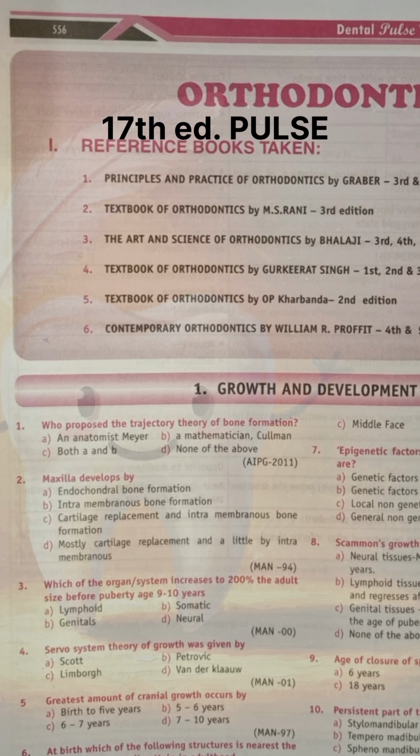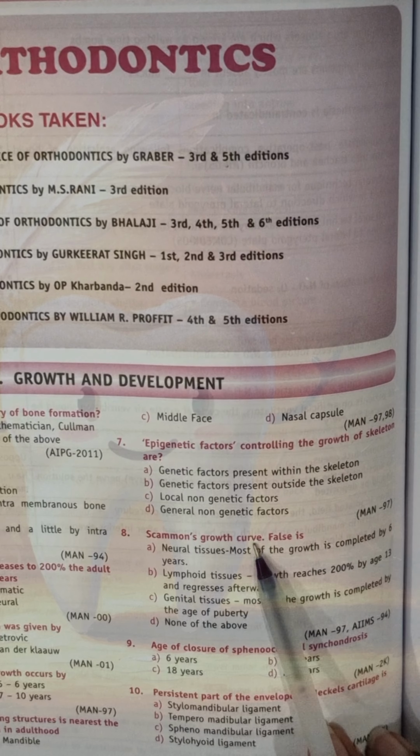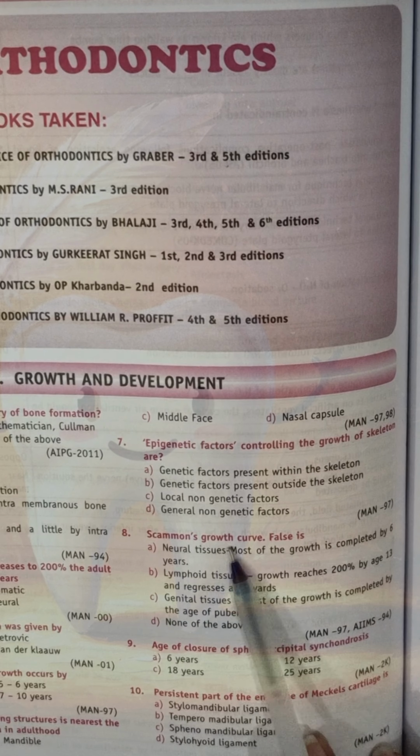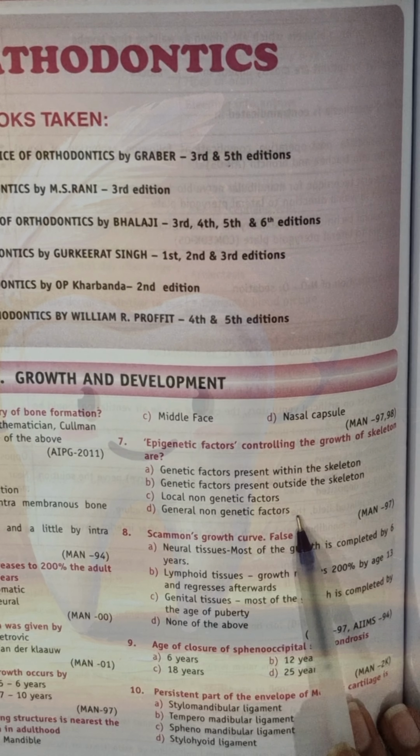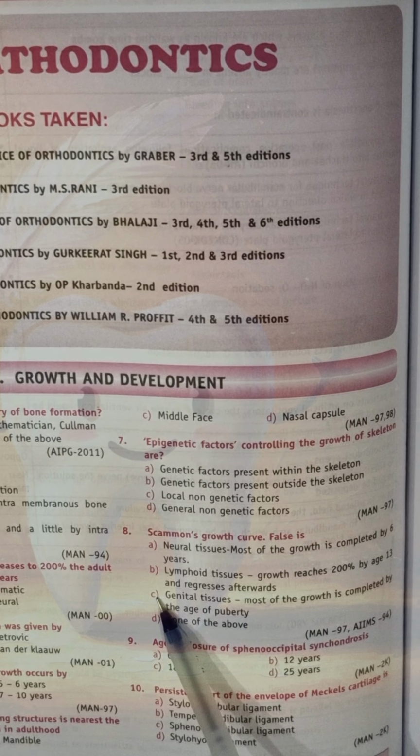Next is epigenetic factors controlling the growth of skeleton are. This is a direct question from von Limburg theory. Correct answer is B, genetic factors present outside the skeleton. Scammon's growth curve falses. These are very direct line from the Scammon's growth curve. Correct answer is C, because genital tissue starts growing at puberty, not the growth is completed by puberty.